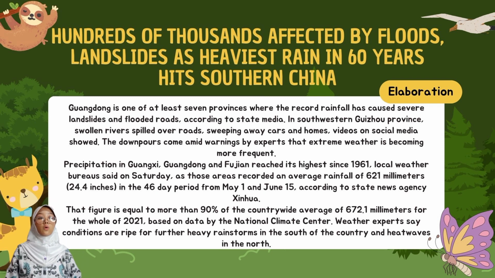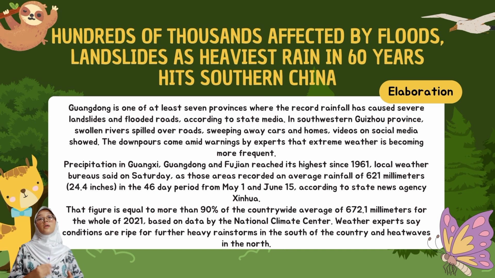Precipitation in Guangxi, Guangdong, and Fujian reached its highest since 1961, local weather bureaus said on Saturday, as those areas recorded an average rainfall of 621 millimeters, which is 24.4 inches, in the 46-day period from 1st of May to 15th of June, according to state news agency Xinhua. That figure is equal to more than 90% of the countrywide average 672.1 millimeters for the whole 2021, based on the data by the National Climate Center.